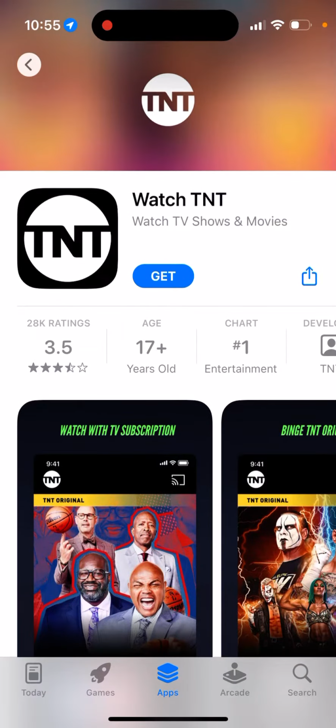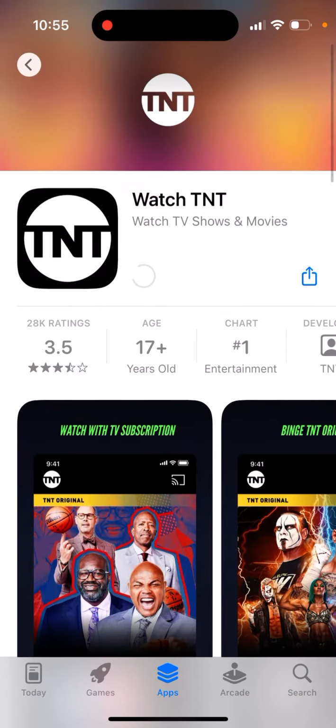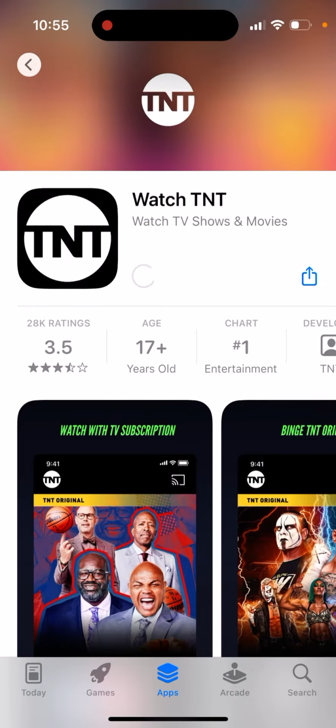Here's the Watch TNT app and how to install it on iPhone. So this app is available on iPhone, iPad, Apple TV. So just tap Get if you're installing it for the first time, and then you will just be able to install this app.